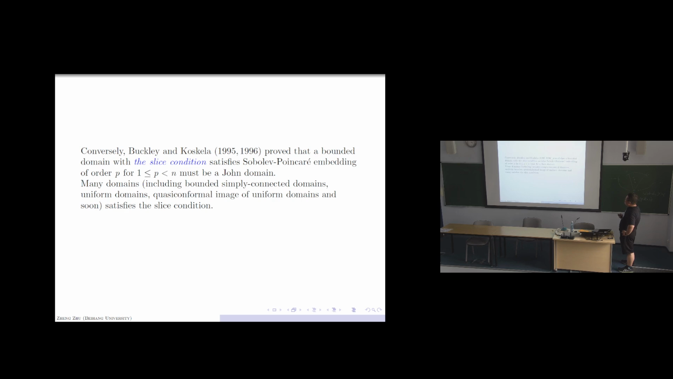Buckley and Koskela proved that a bounded domain with a slice condition which satisfies the Sobolev-Poincare embedding must also be John, and so established the converse direction. And here the slice condition is just some connectivity assumption on the domains. I think it's a technical assumption for the proof, and since it is quite technical, I will not give a precise proof here. And let's mention that many domains, including bounded simply connected planar domains and uniform domains, (later I will give a definition for uniform domains) and quasiconformal images of uniform domains, satisfy the slice condition.